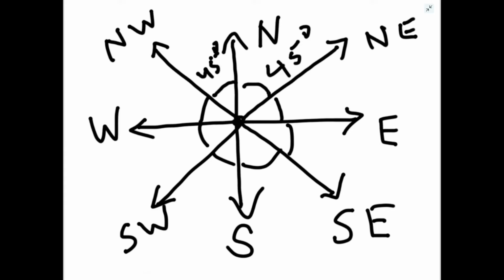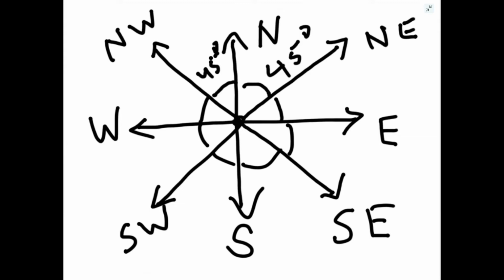Bhopal to Goa, southwest. Bhopal to Chandigarh, it will be northwest direction. And Bhopal to Andaman Nicobar Islands, if you want to go on vacation to Andaman Nicobar, you have to travel in southeast direction. So now I hope this sense of direction is clear.